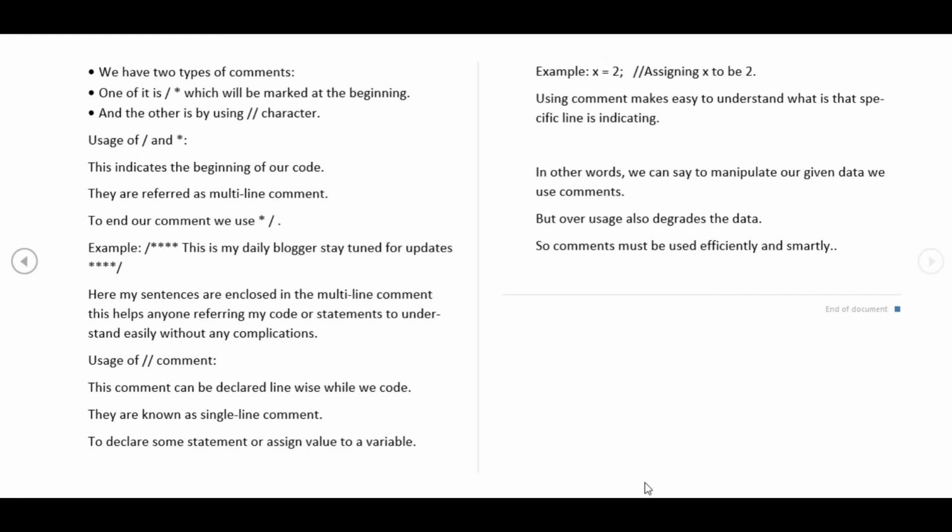In other words, as I said, we use comments to explain our code or a given statement, but overusage also degrades the code. So comments must be used very efficiently and smartly. Stay tuned for the calculator update in the next video.